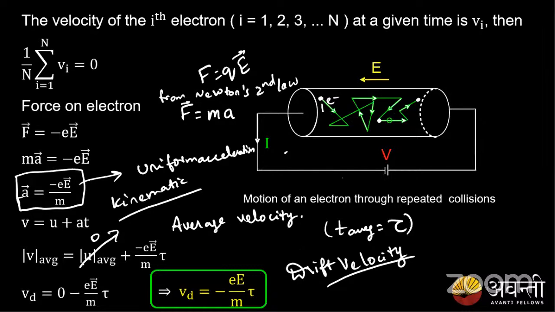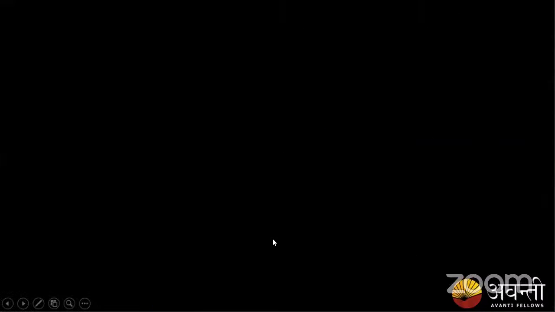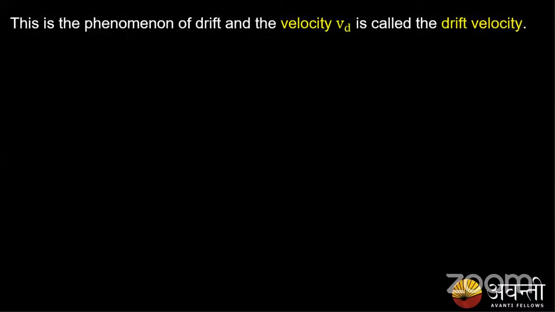So whenever I apply a potential to this conductor, an electric field exists inside the conductor. This electric field provides the necessary force required by the electron to move. This force makes the electron move with a certain velocity. That velocity with which the electron moves inside the conductor is called the drift velocity. Hope everyone has got this, guys. Next we'll go to the calculation. So this is the phenomenon of drift.